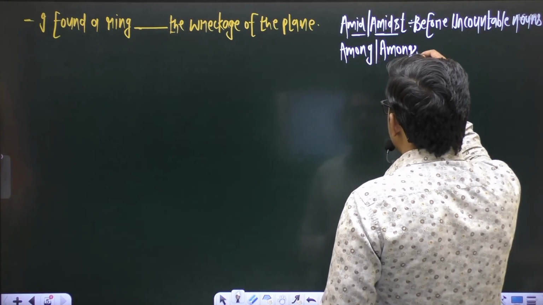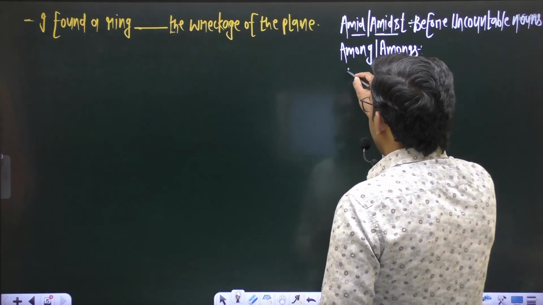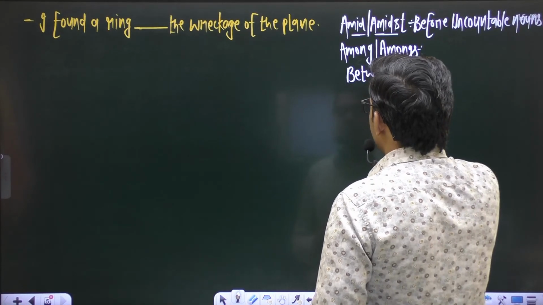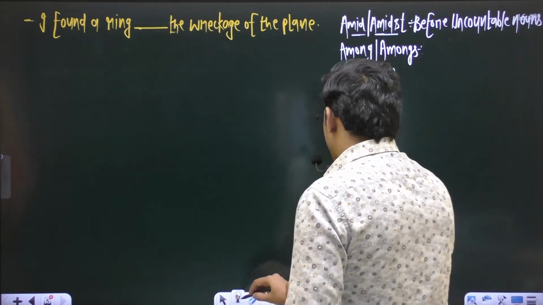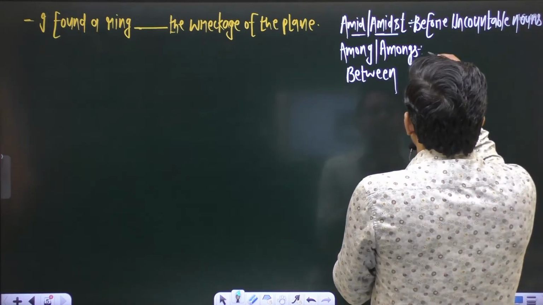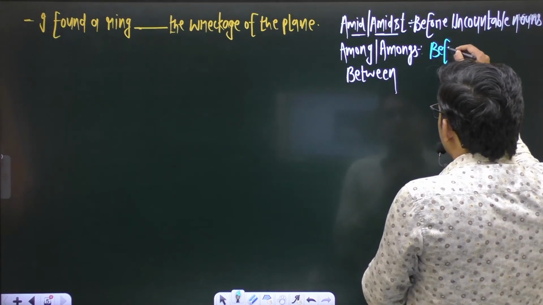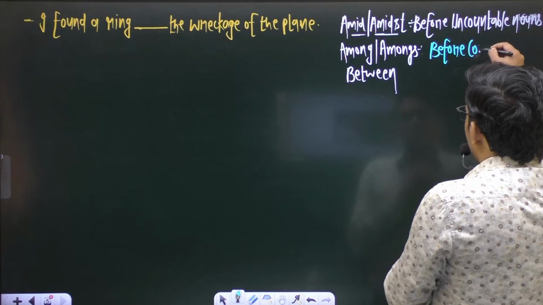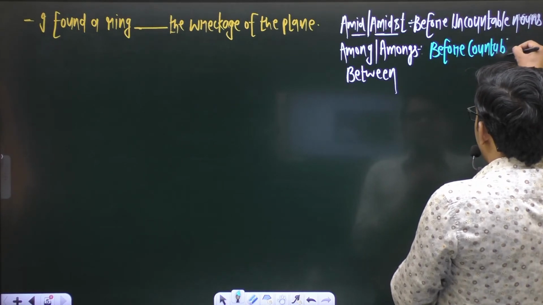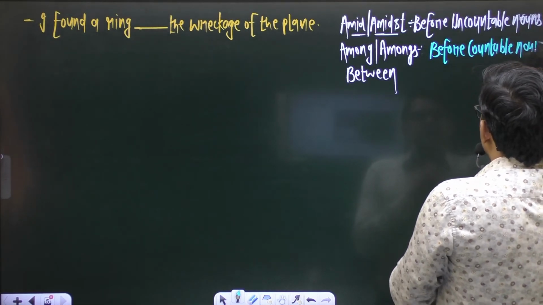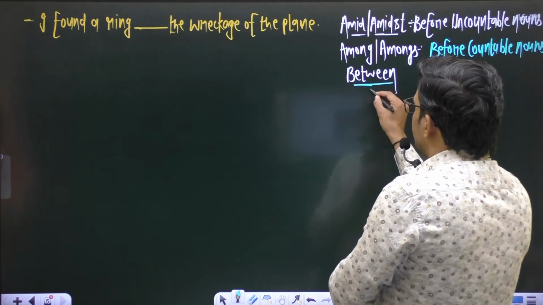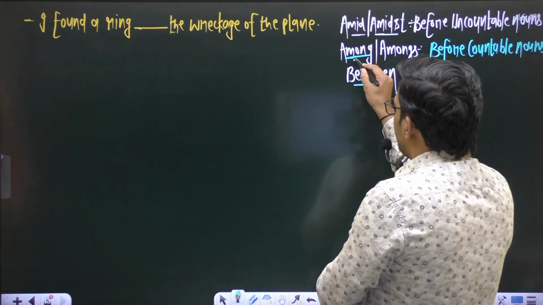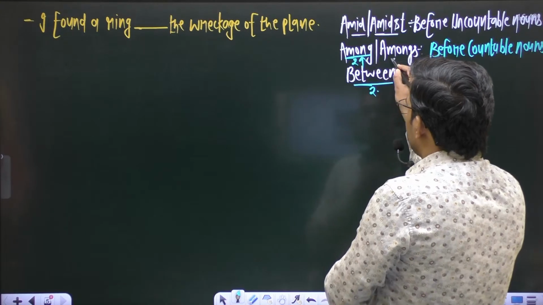Among or amongst, or you can say between also. Between can also be there. So these three prepositions are used before countable nouns. Right? This word between is used for two. This word among, for more than two.